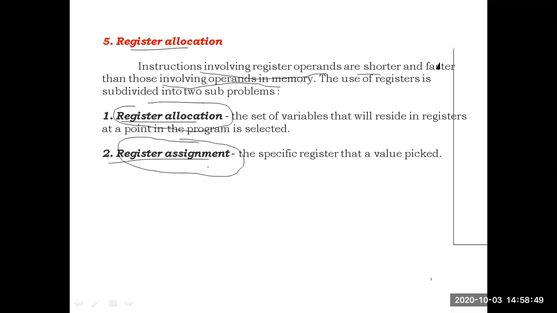One is register allocation, the second one is register assignment. What is register allocation? For the set of variables in the program, some registers will be given by the compiler. Variables కి compiler దానికి నచ్చిన registers ఇచ్చారు అనుకోండి, it is called register allocation.